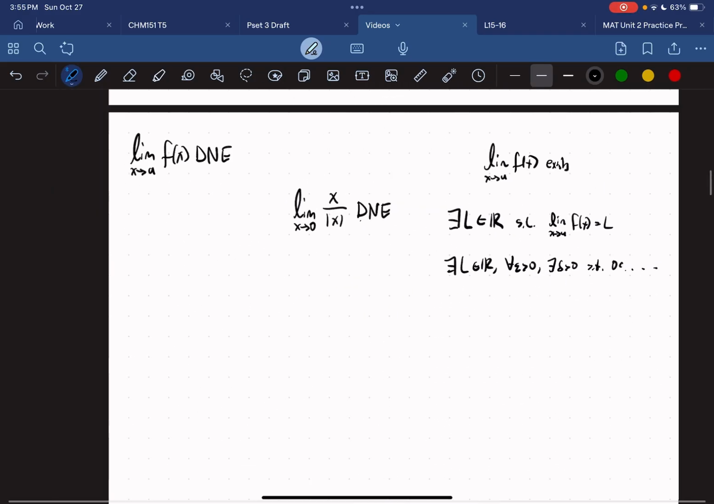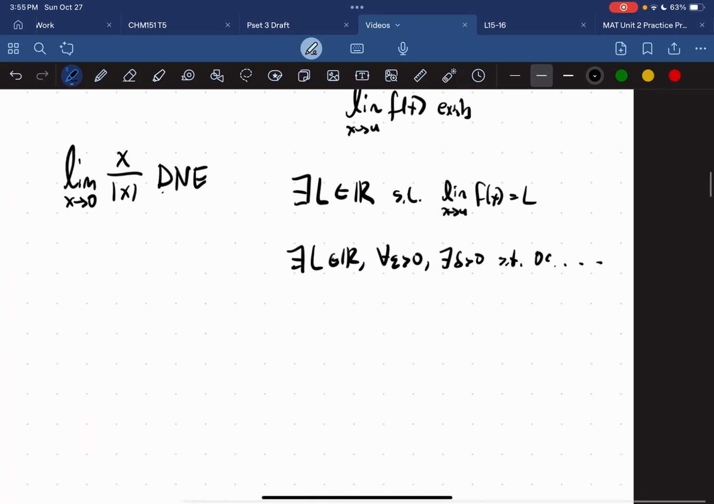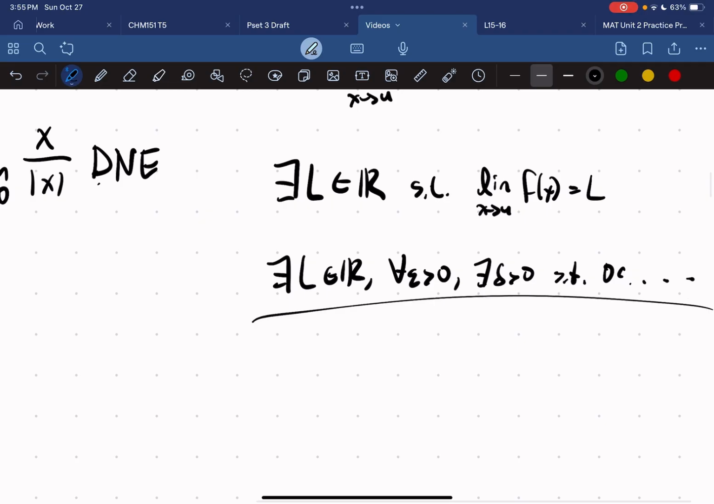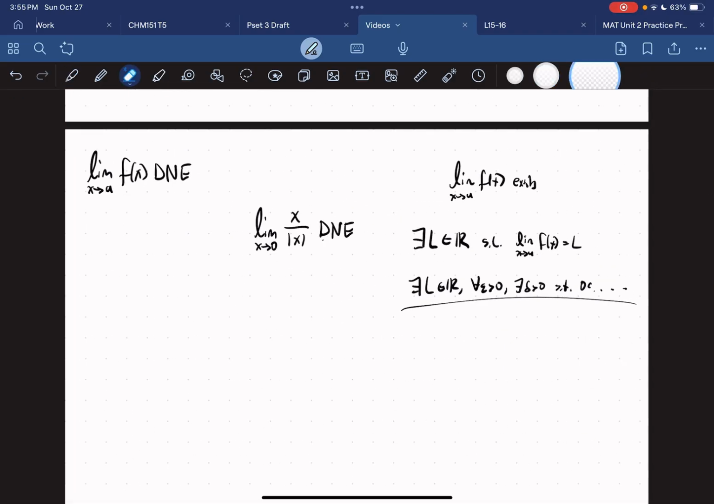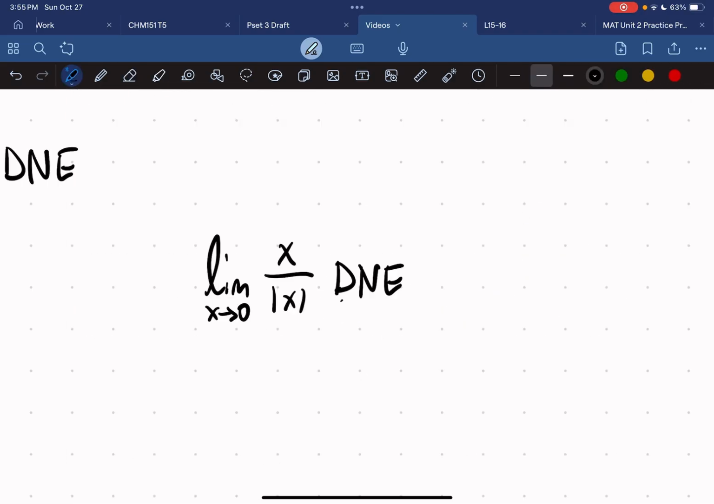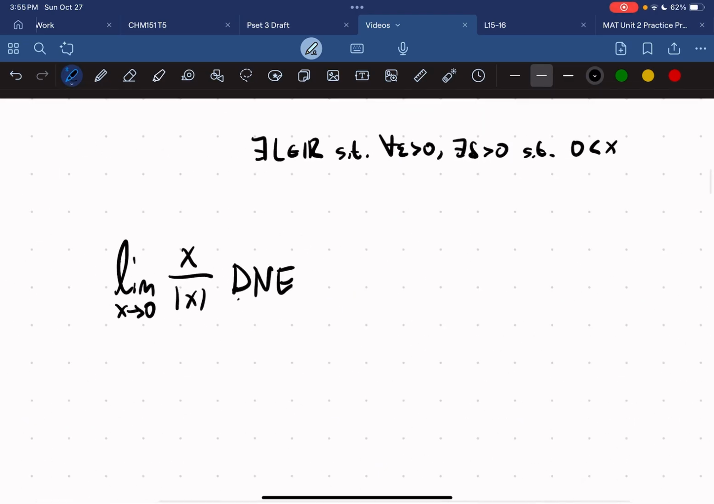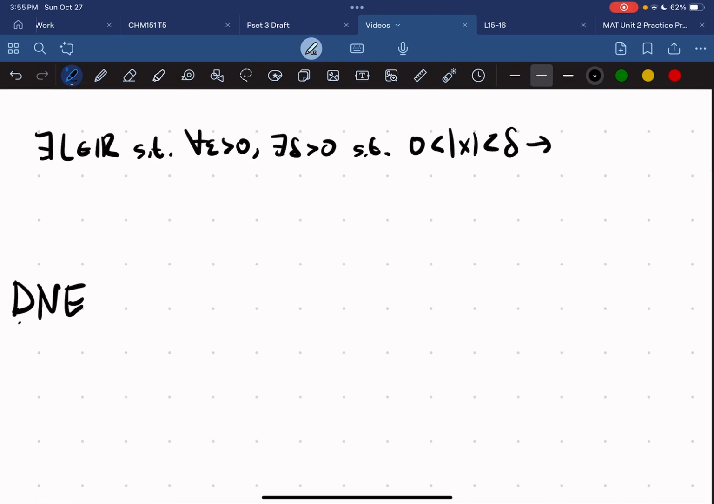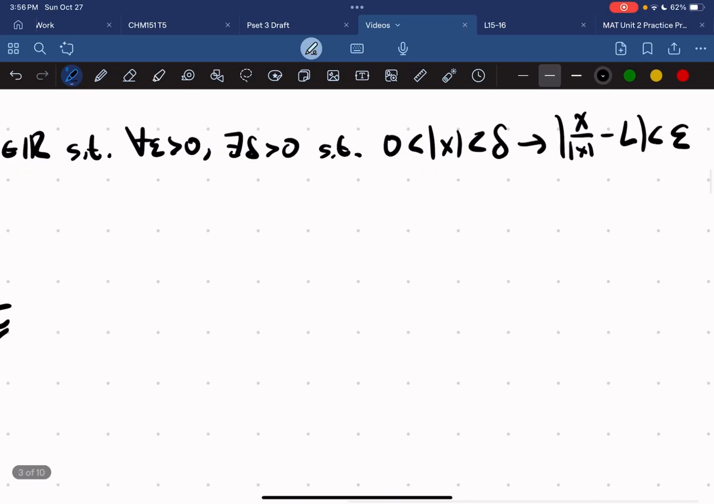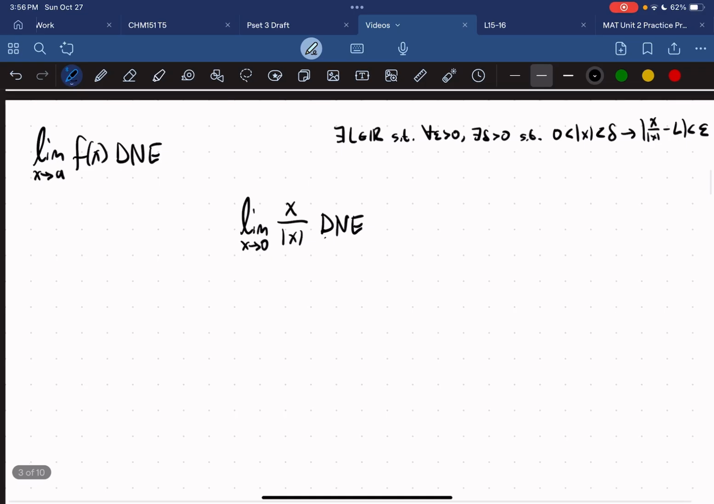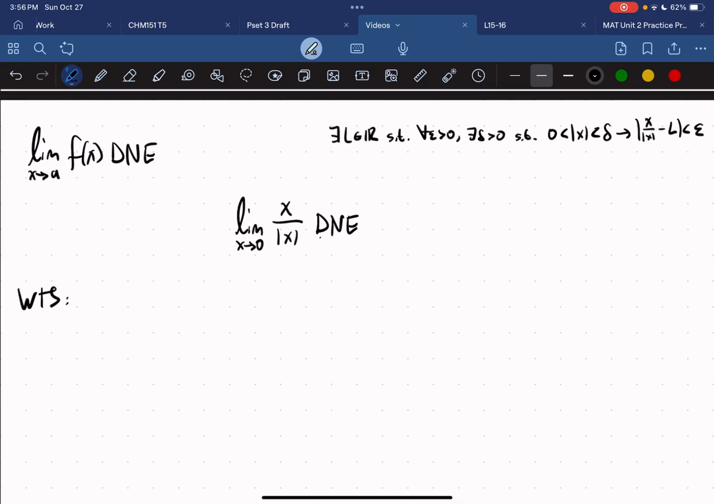So now we want to say it doesn't exist. This is just saying the complete negation of the epsilon delta proof. So first, let's write this in exists form. So if it were to exist, we would say there exists L in the reals such that for every epsilon greater than 0, there exists a delta greater than 0 such that 0 is less than absolute value of x less than delta implies that the absolute value of x over x minus L is less than epsilon, right?